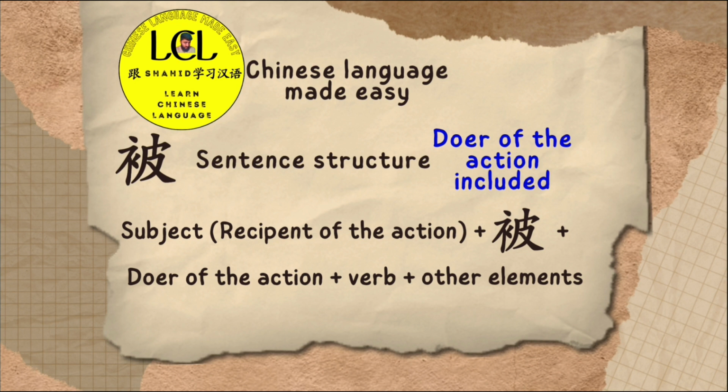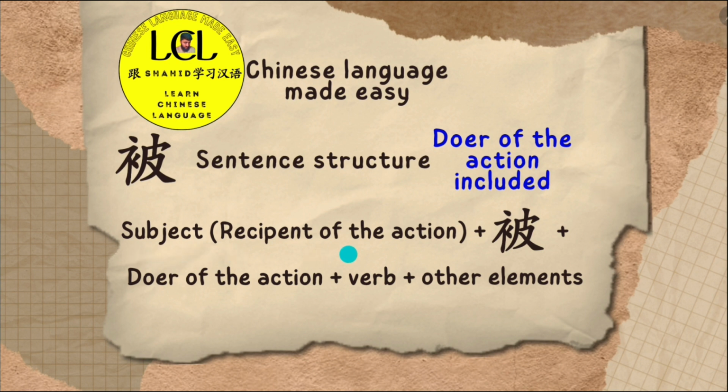So I will just talk about that type of sentence structure in the next slide after discussing the example of the passive sentence structure with the doer of the action included. So here, after this slide, I will show you a slide in which I will mention the doer of the action. Then we will have a verb and then other necessary elements that complete the sentence, maybe phrases or maybe just words. Okay, so let's see that.